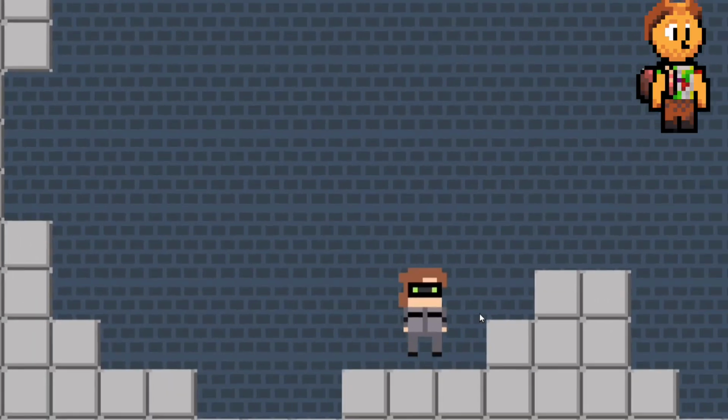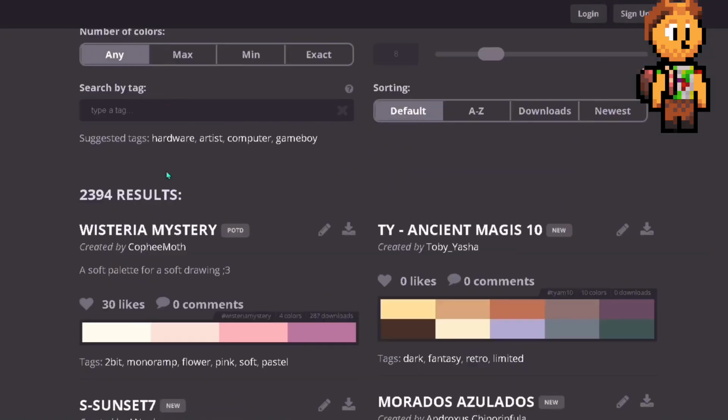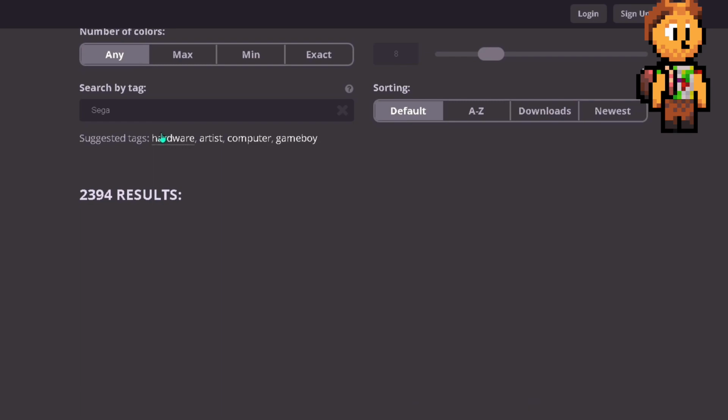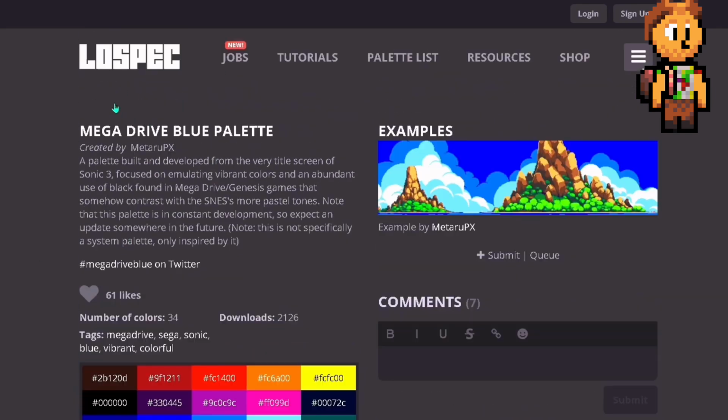Once you have a theme for your game, it's important to choose a good color palette that relates to it. I hopped onto Lospec, which is a really good color palette site, and is also not sponsored, and found a Sega Mega Drive color palette that replicates the retro Sonic the Hedgehog style. Color palettes aren't as important as themes, but for some people, or at least for me, it can help boost their creativity and help them make better looking games.